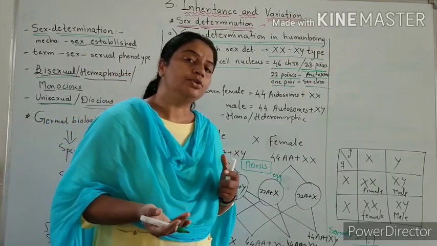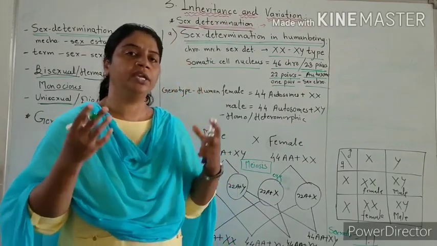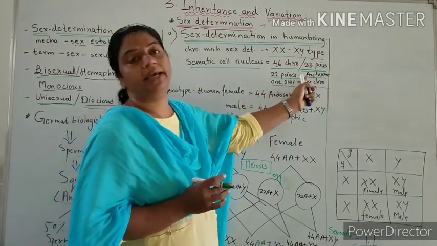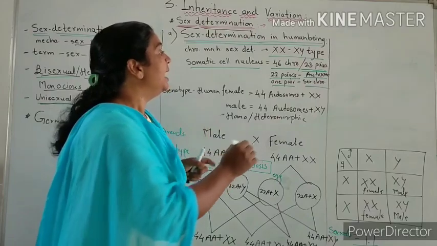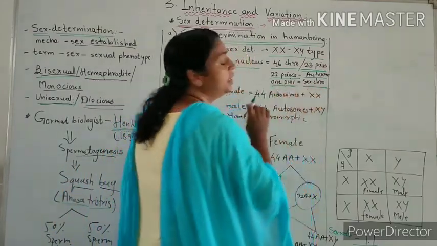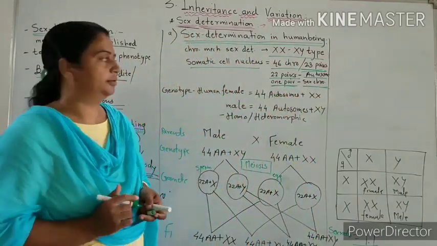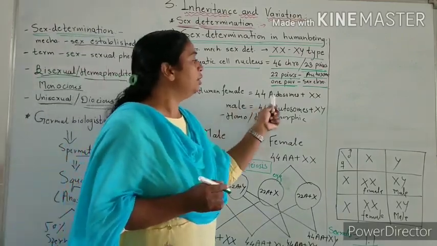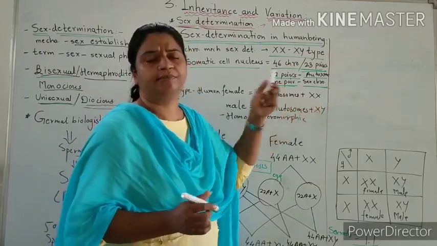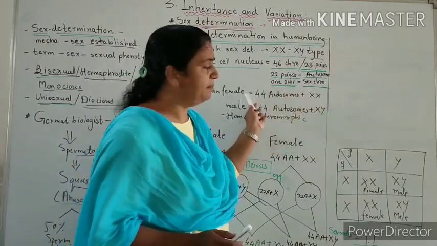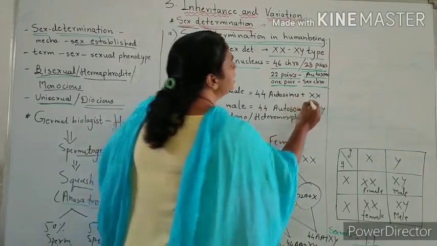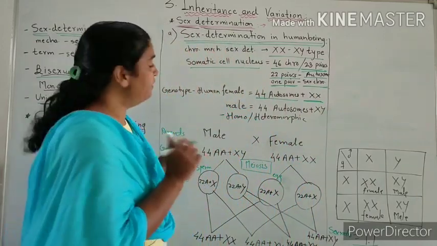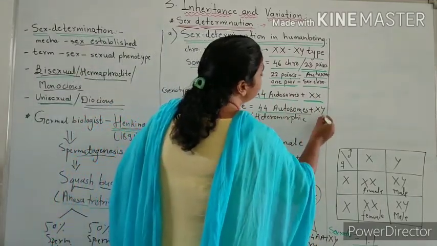Autosomes determine somatic characters like lungs, body, eye, heart. All these are somatic or body characters, determined by the autosomes. The 1 pair of sex chromosomes determines the sex of the child. The genotype of a human female is 44 autosomes plus XX. This 1 pair of sex chromosomes in a female is XX, and in a male it is 44 autosomes plus XY.